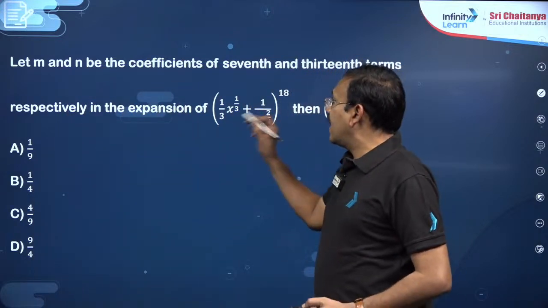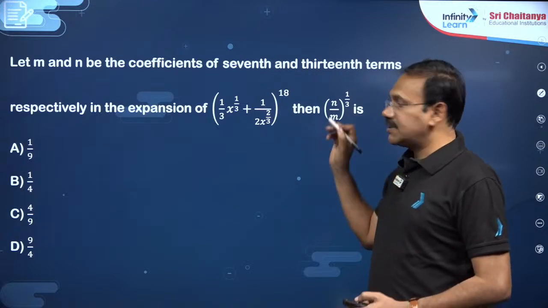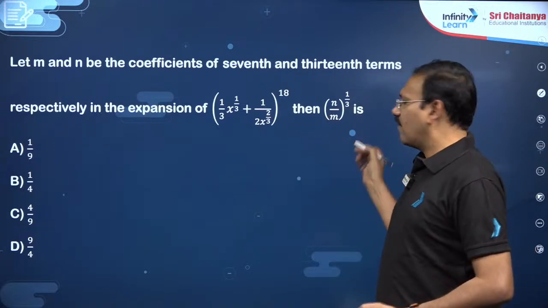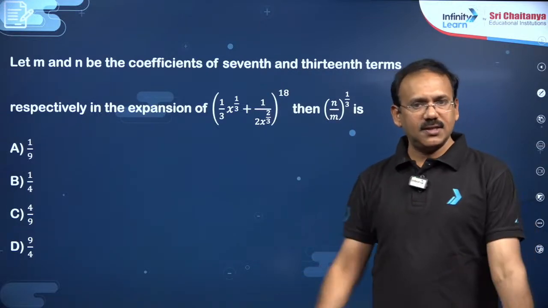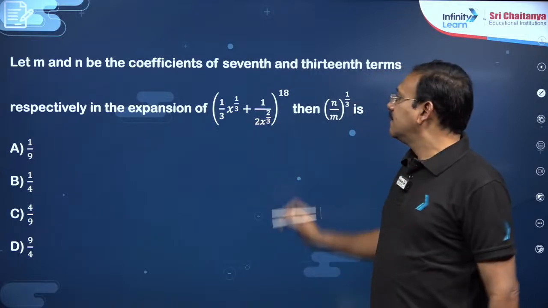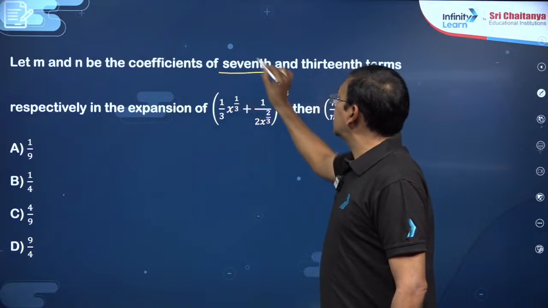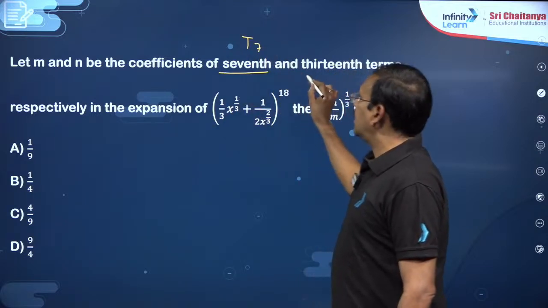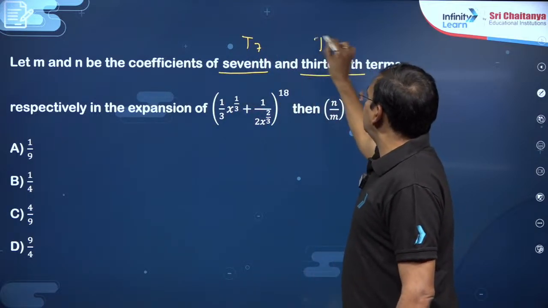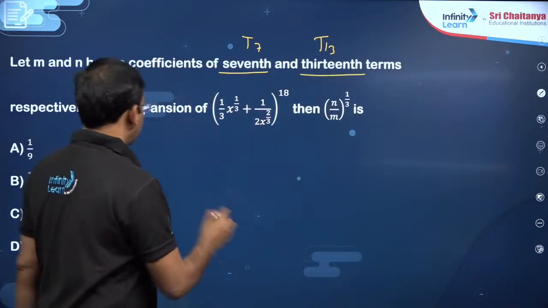Let m and n be the coefficients of the 7th and 13th terms respectively in the expansion. Find (n by m) whole power 1 by 3. This is the question, dear students. He has given a binomial expansion. He said m is the coefficient of the 7th term and n is the coefficient of the 13th term. So we need their ratio.